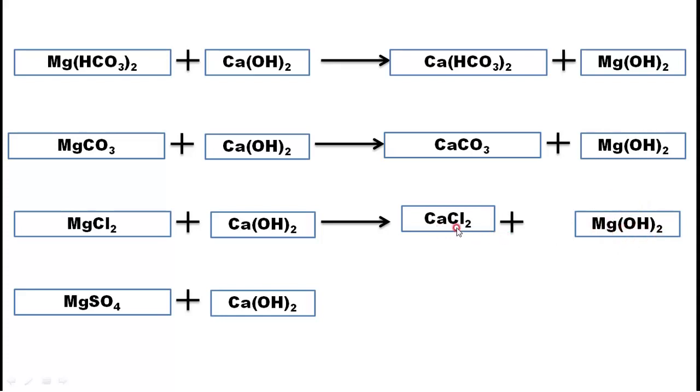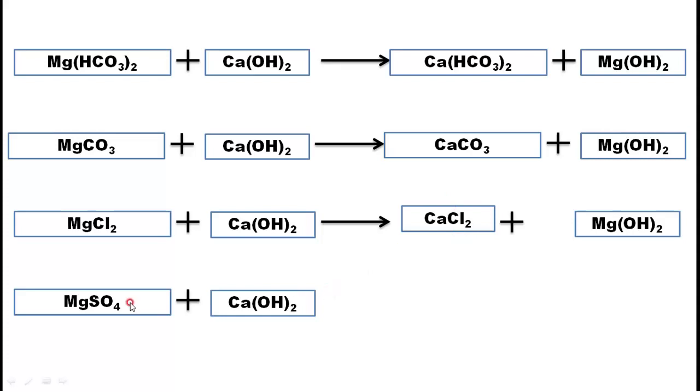Then what about CaCl2? We got another hardness, another permanent hardness. Earlier we had a problem of MgCl2 as a permanent hardness. When we add lime to that one, Mg is gone, but CaCl2 is another hardness we got, that is a permanent hardness. This we will take care of later.